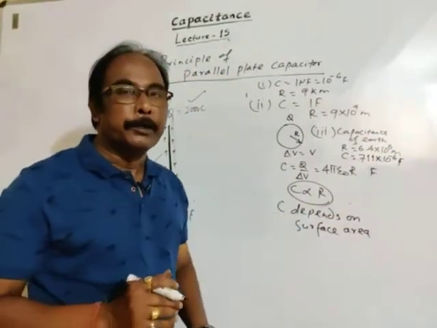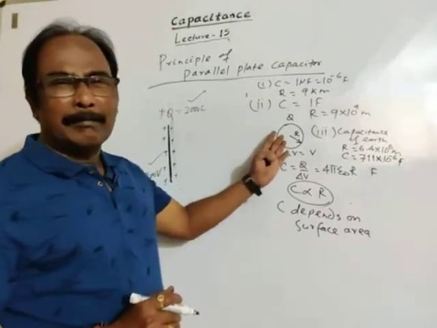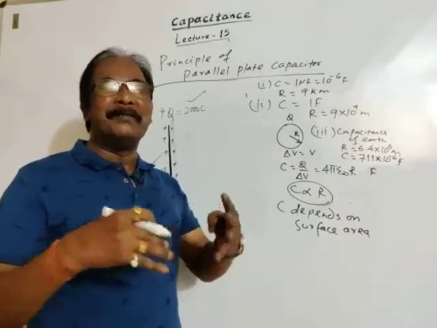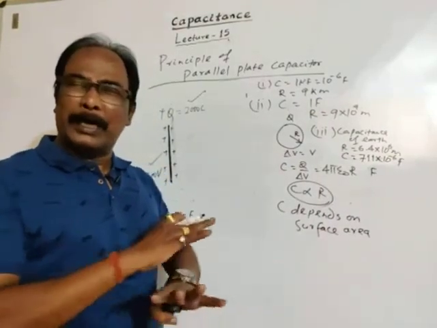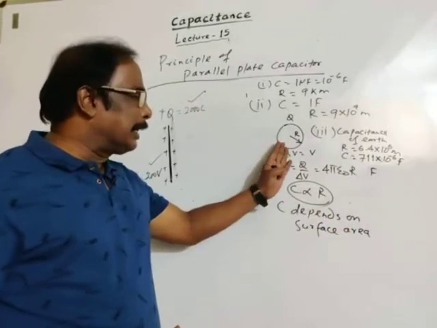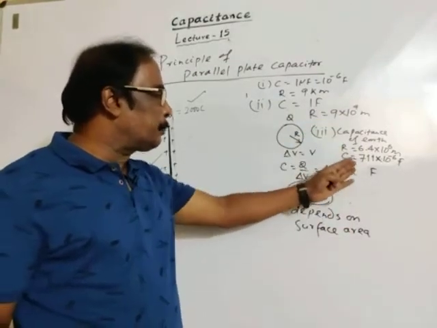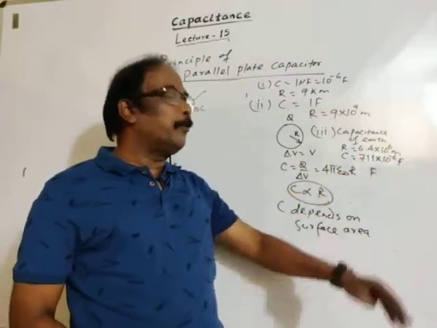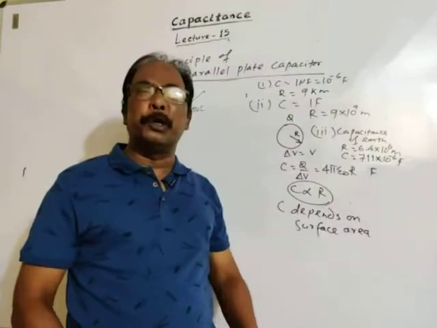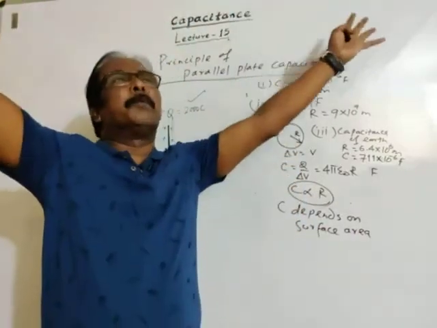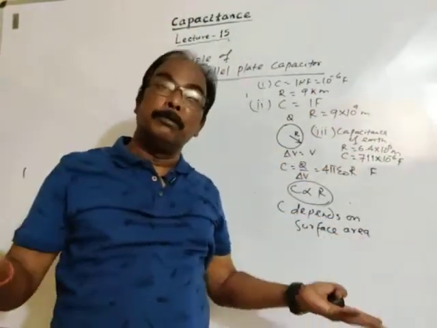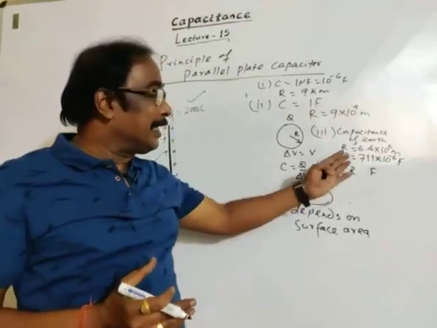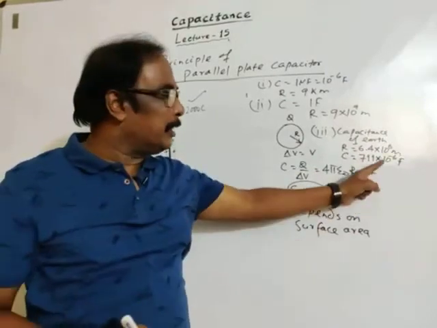What is the conclusion? A single conductor, maybe spherical, maybe a square shaped plate, or a rectangular shaped plate, requires a large space. The radius of earth is so long, 6.4 into 10 to the power 6 meter, so its surface area is very large, but the capacitance of earth is too small, in microfarad.